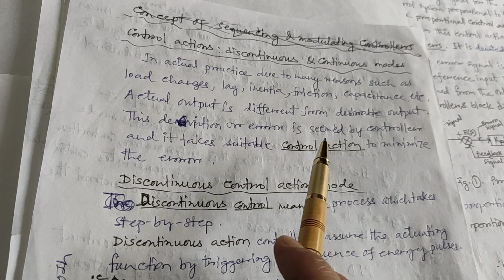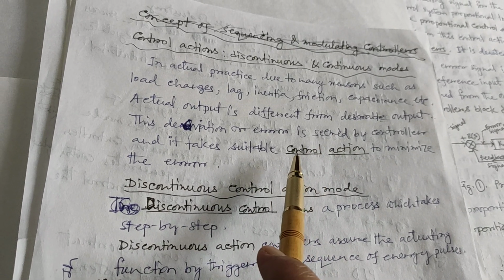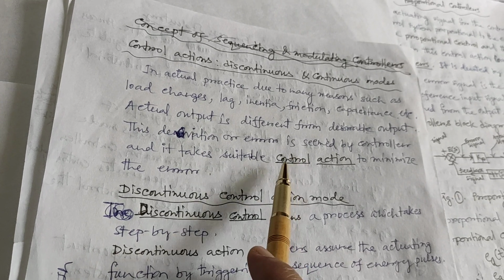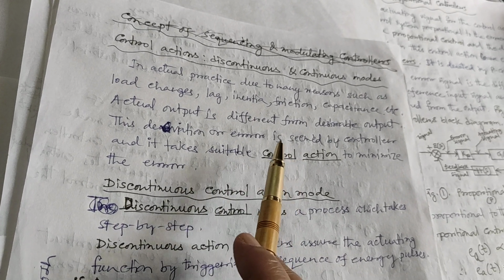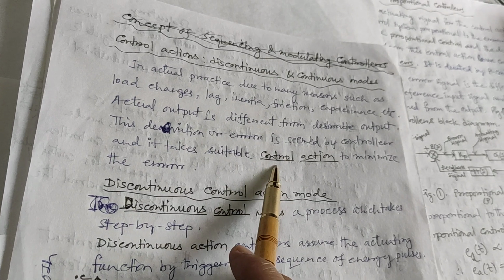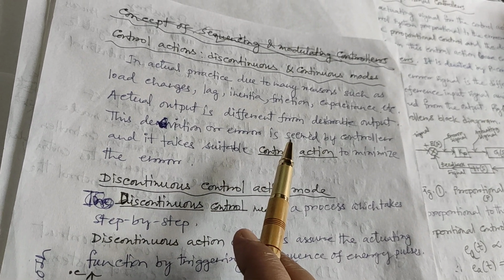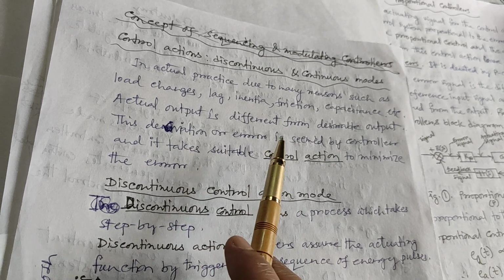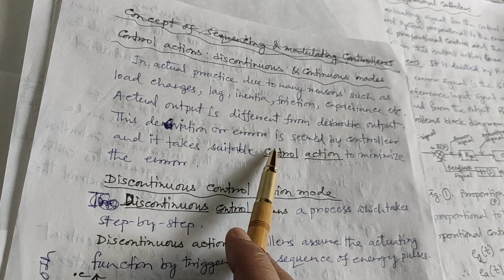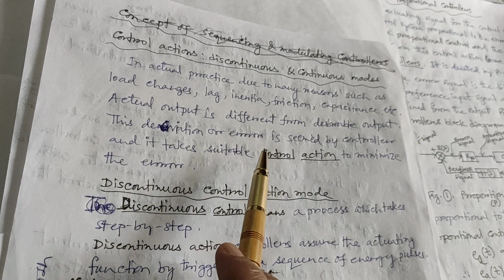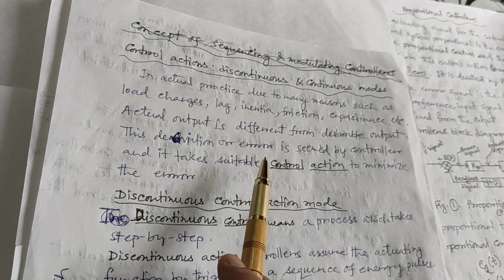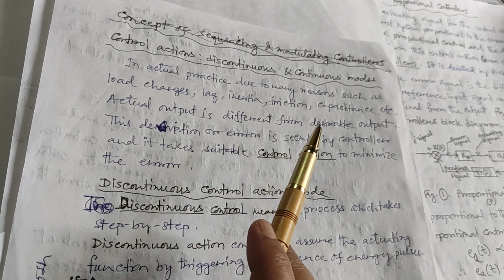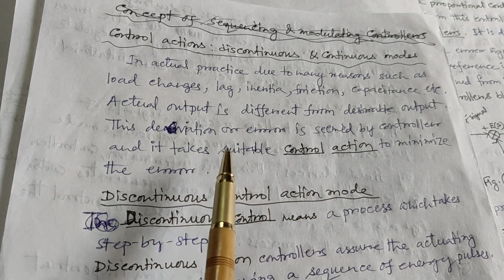When an error occurs at the output of the process or plant, I told you previously in the process control block diagram system, then the controller takes some actions, control actions, to overcome this error. These errors are due to load changes, lag, inertia, friction, capacitance, etc.